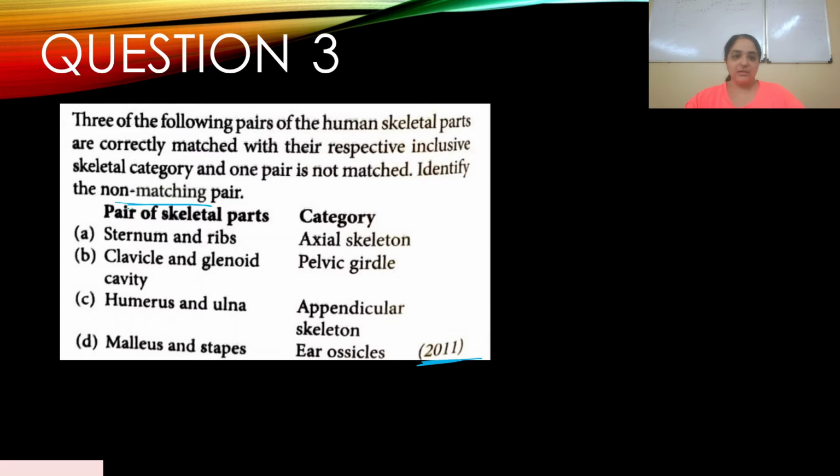Okay, so let's go through our options first. You have to identify the non-matching pair. Please read the question carefully. So you have a pair of skeletal parts and you have the category. A, sternum and ribs, axial skeleton, which is correct. B, clavicle and glenoid cavity, pelvic girdle, no, that is incorrect. So probably B is the right answer. We'll go through the other options. C, humerus and ulna, appendicular skeleton, yes. D, malleus and stapes, ear ossicles, yes. So clearly it is B.